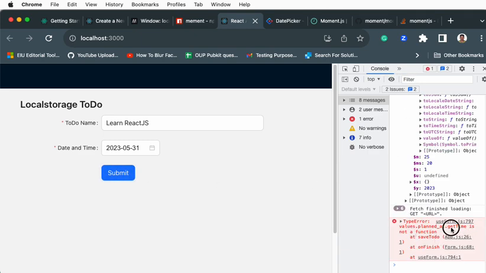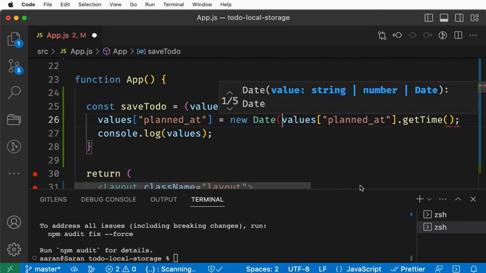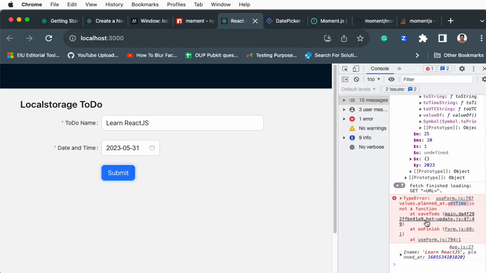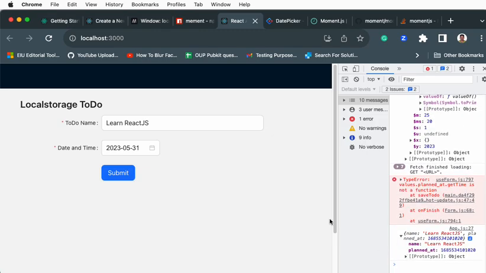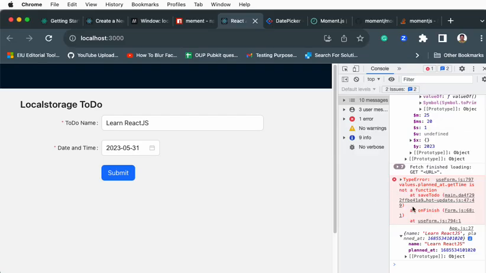You see it is giving an error now. No problem. Here what we can do, new Date and do like this, and now you go ahead and type. So what I'm doing is I'm creating a new Date object. These are all JavaScript code. I'm passing the selected time, and getTime will give the millisecond value of the current selected time. So the actual millisecond is this one.